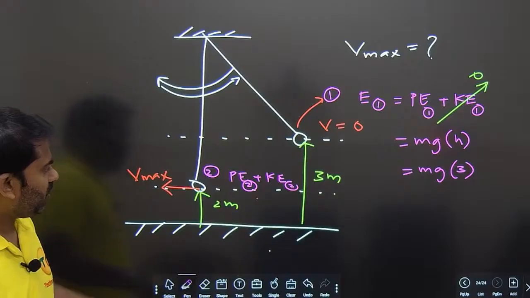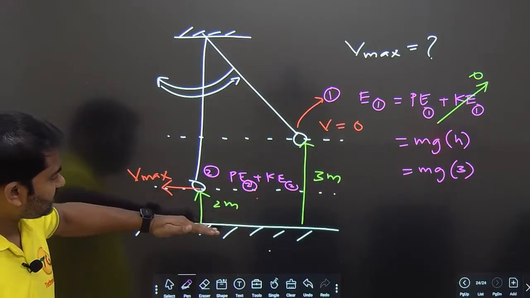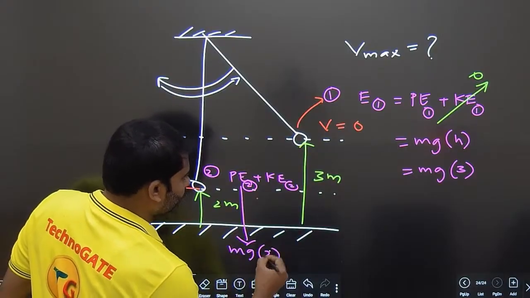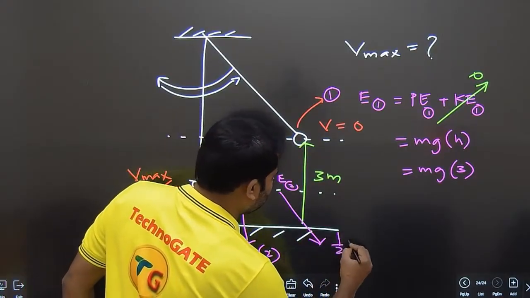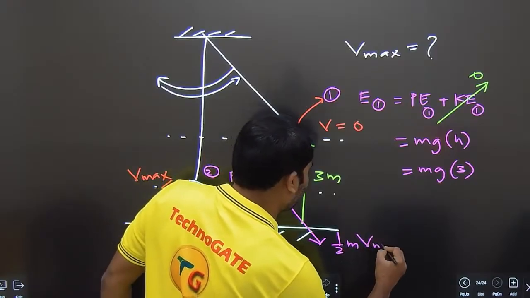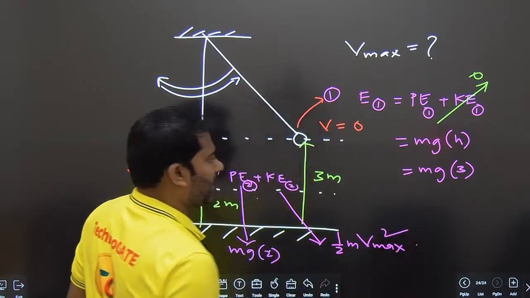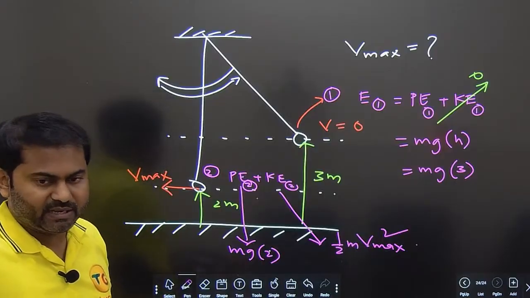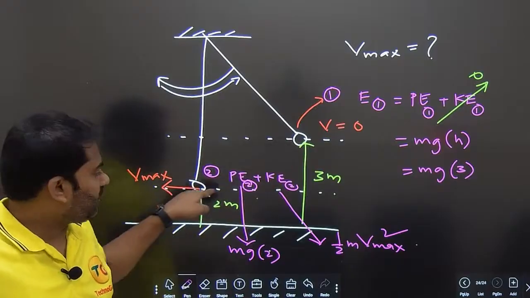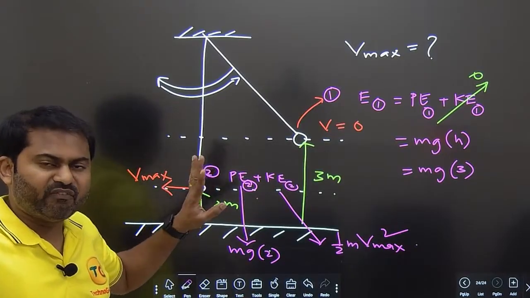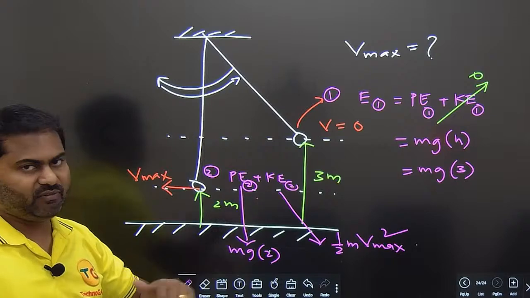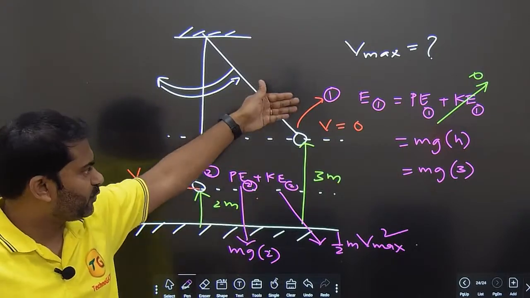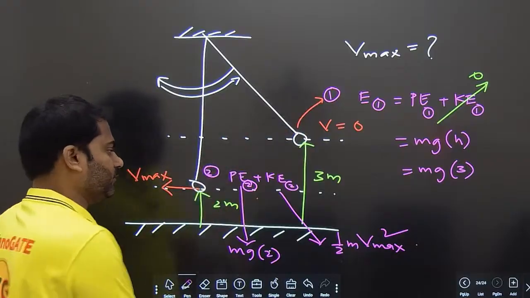Now when you take this position here, there is some height. So this potential energy is equal to mg into 2 and this kinetic energy is equal to half m v max square. We have identified the energies at the first position and also the bottom position. And from the law of conservation of energy, energy will remain constant. So whatever energy the girl has at the first position will be the same as at the second position.